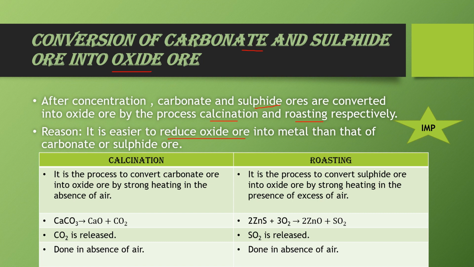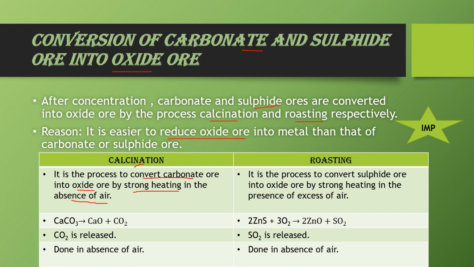So we start with calcination and roasting. What is calcination first of all? The definition is, it is the process to convert carbonate ore into oxide ore by strong heating in the absence of air. Remember one thing, the calcination process takes place in the absence of air. You can also remember it this way: carbonate already has oxygen present, so you need not give extra oxygen. This is just a way to learn it.